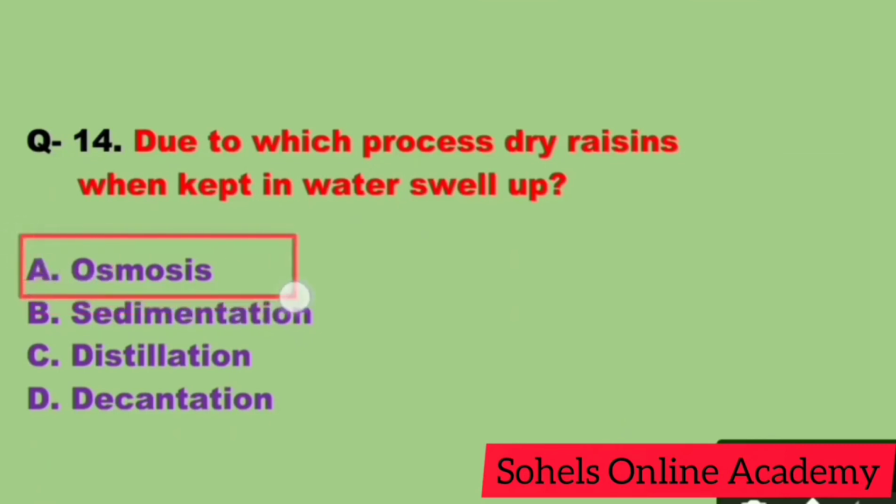Next question. Due to which process does dye rise when a plant is kept in water? Correct answer is A, osmosis. A process by which molecules of a solvent tend to pass through a semi-permeable membrane from a less concentrated solution into a more concentrated one is known as osmosis. So correct answer is A, osmosis.